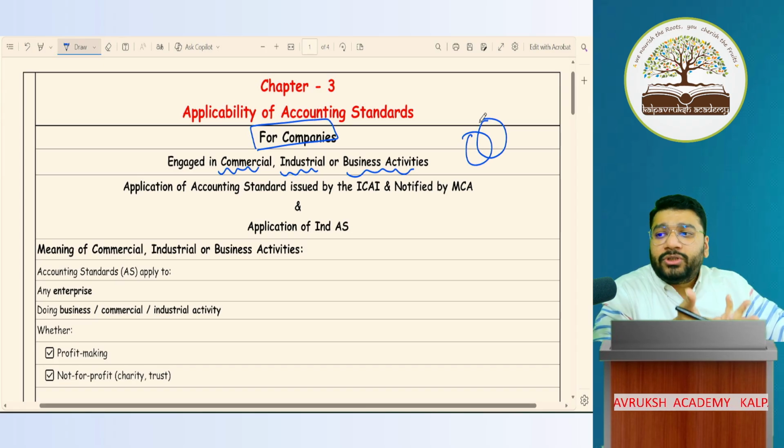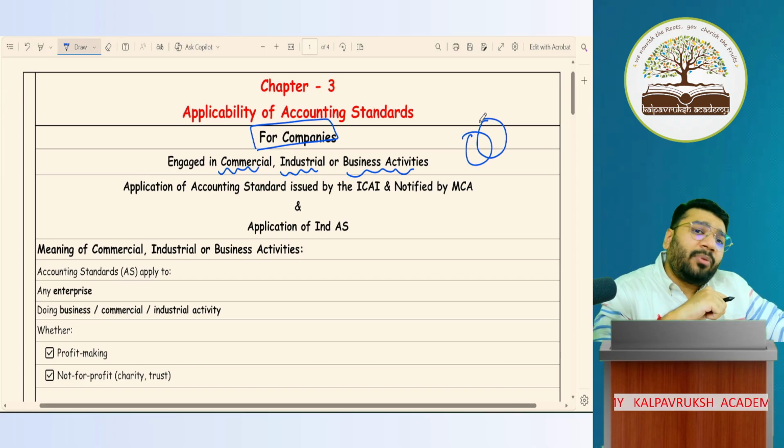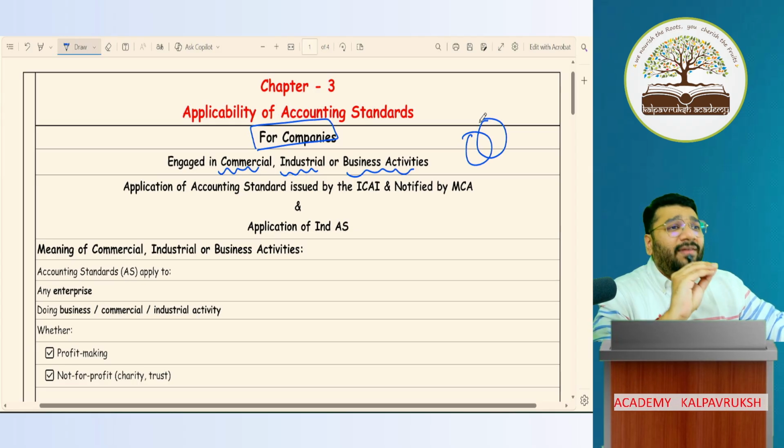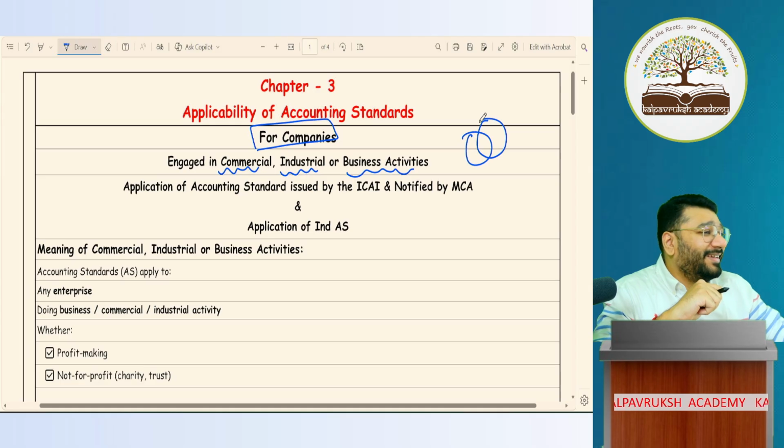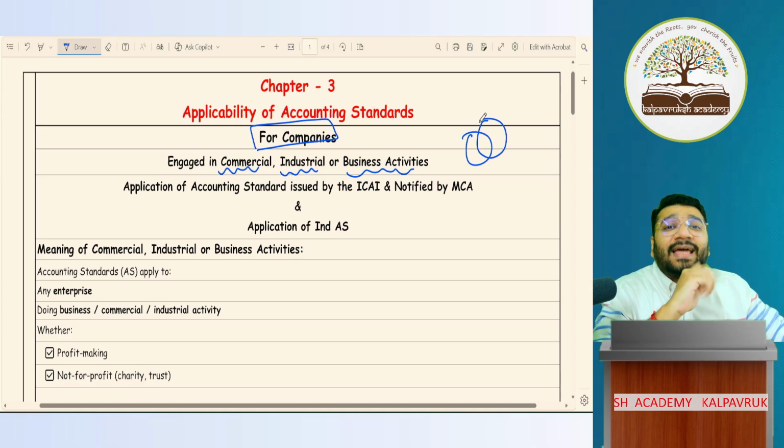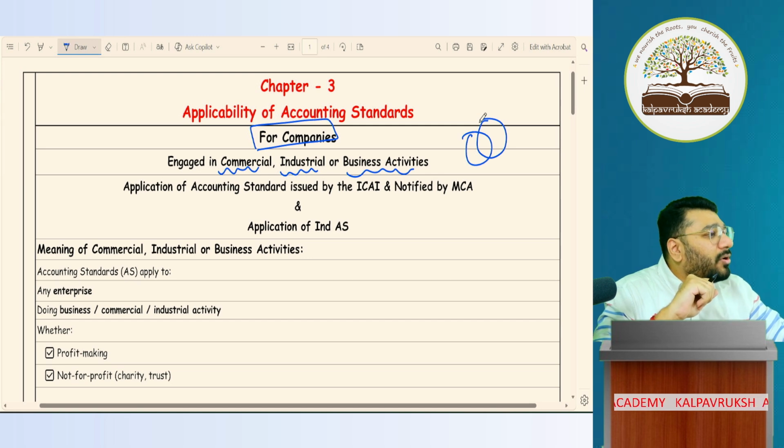Now I'm doing coaching classes. I'm taking coaching classes for 11, 12, CA Foundation, CA Inter, CA Final, correct? Can I say here the motive is again to make profit? Correct? Profit only. It's not a not-for-profit organization. I don't do charity. That's a different story. I do charity wherever required, but the entire profit we don't give to charity. Something major goes into my pocket only. So this is a commercial motive, a business activity. Got it? Not got it?